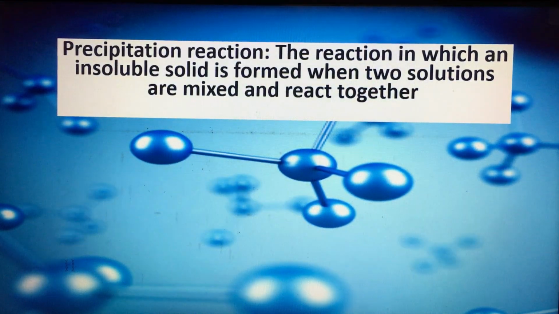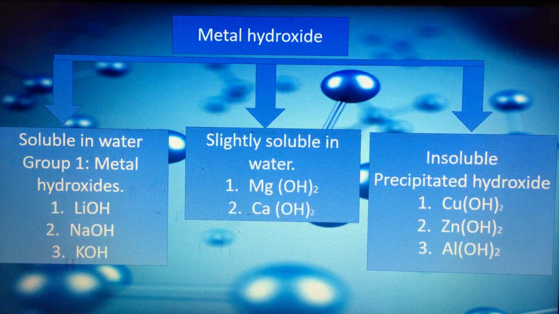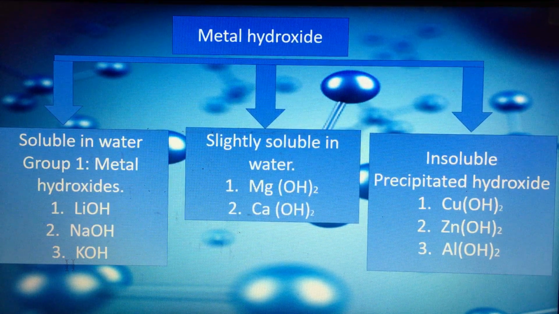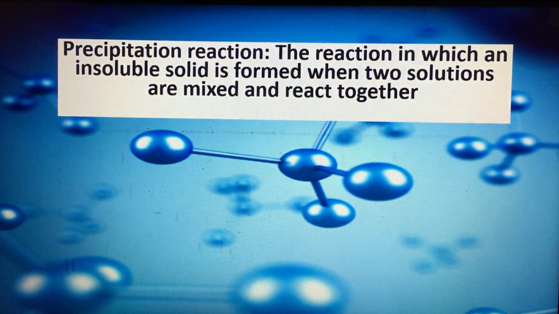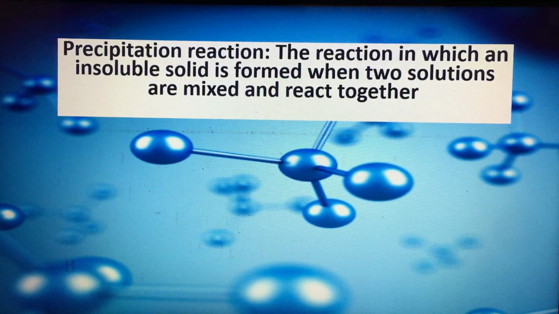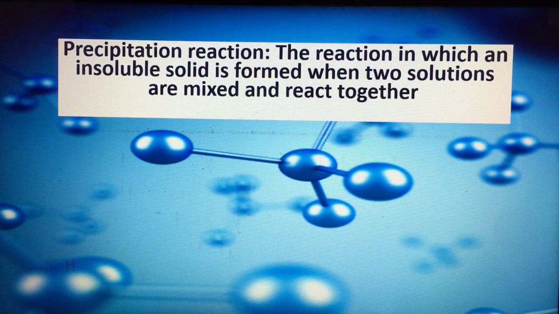Or before the example, what is the precipitation reaction? A precipitation reaction is the reaction in which an insoluble solid is formed. As we said before, here we have an insoluble solid, which we call a precipitate. This insoluble solid is formed when two solutions are mixed and react together. So we have two solutions, they react together, so one of the products will be an insoluble solid, or precipitate.